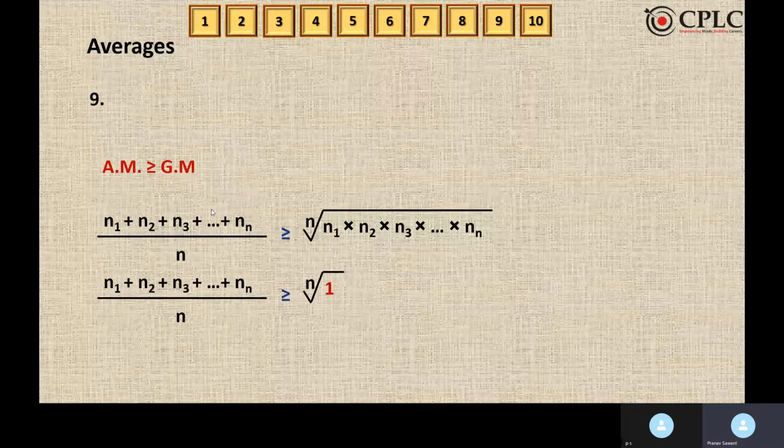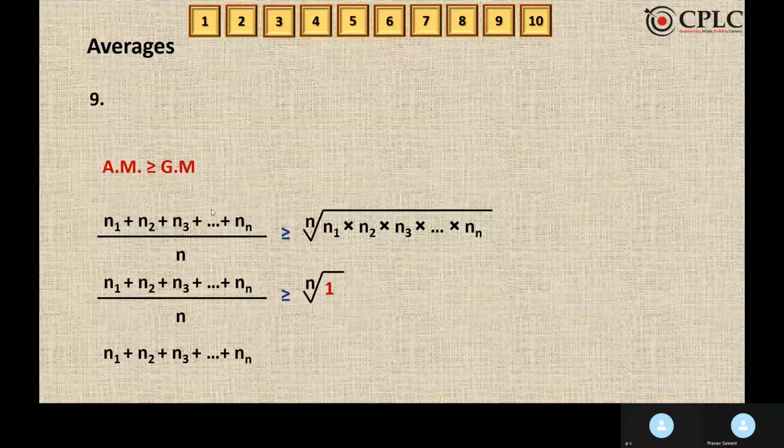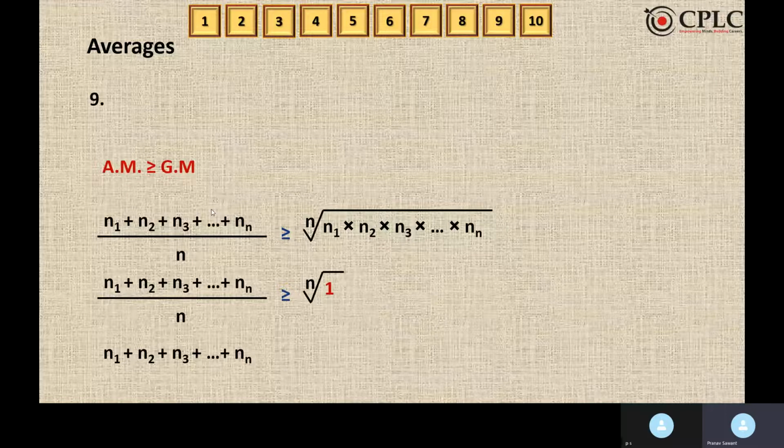Now, square root of 1 or cube root of 1, or I say any root of 1 is going to give us 1 only. So any root of 1 is 1. That means on the right hand side, the root will be disappearing, because any root of 1 is 1. And we will take this n from the left hand side, which is at the denominator's place, to the right hand side. So n into 1 is n only, hence we will get this.